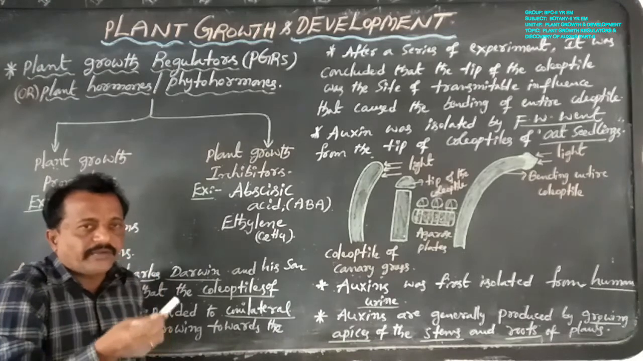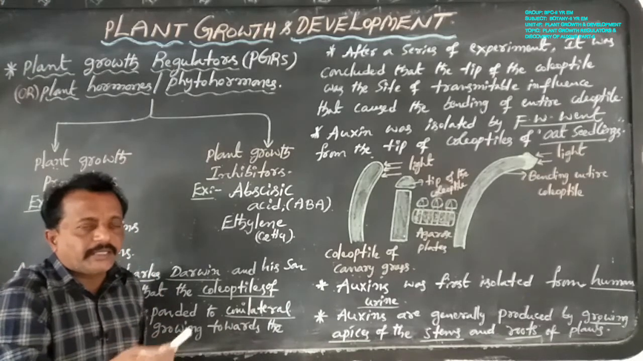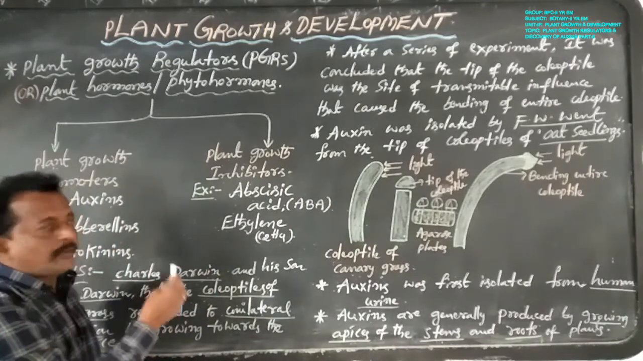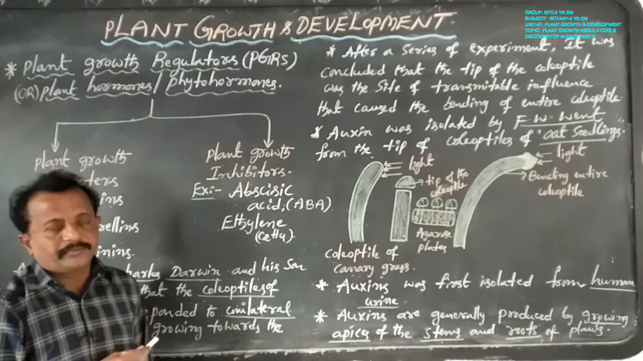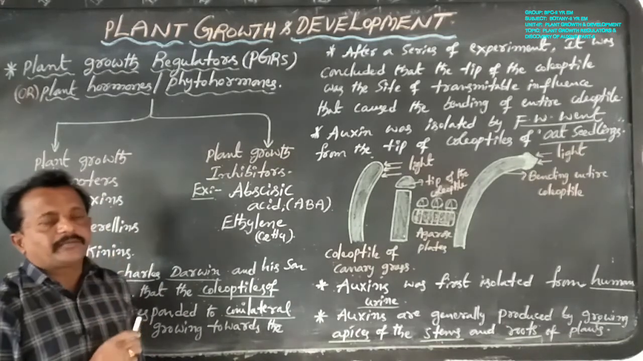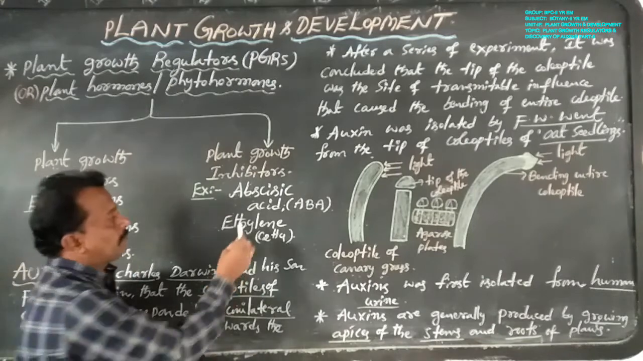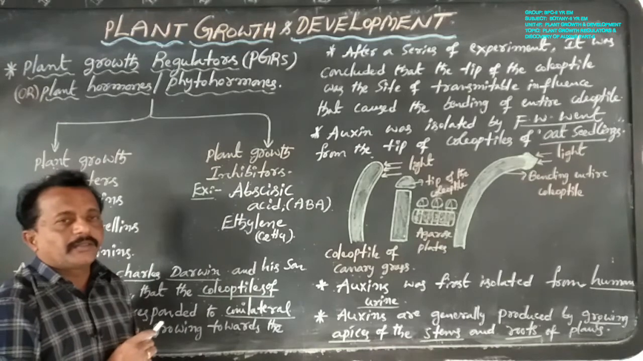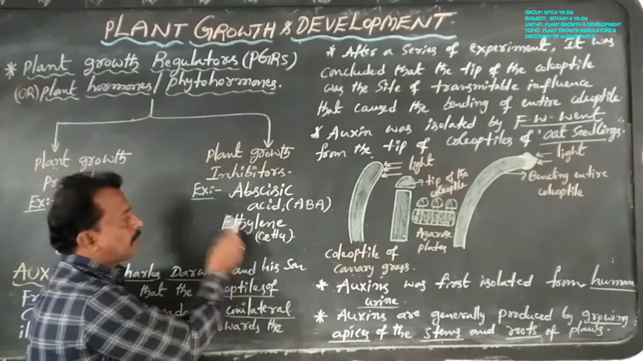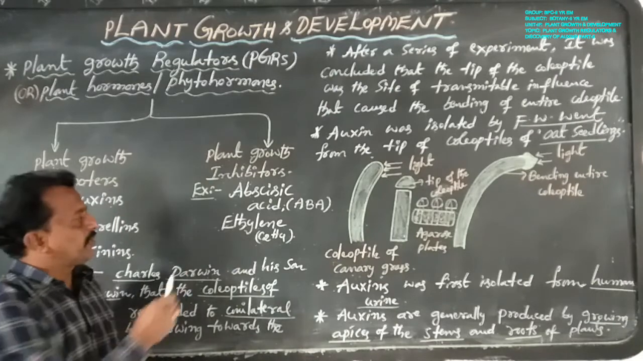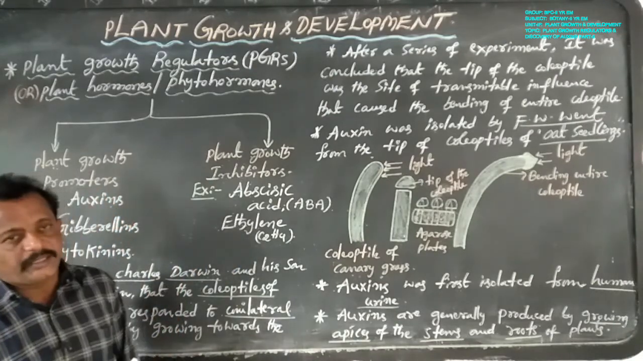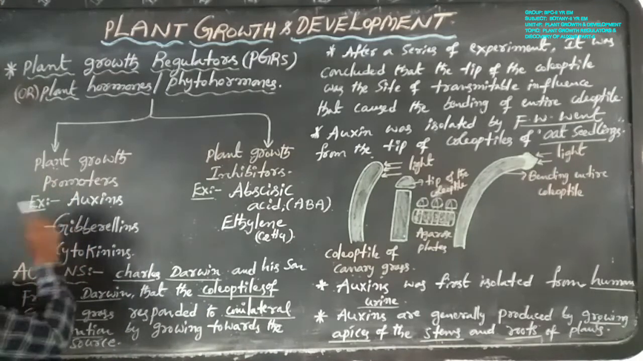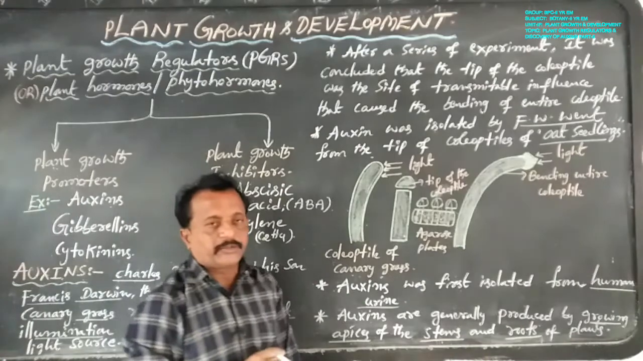Ethylene, the gaseous hormone, acts as both promoter and inhibitor, but it largely inhibits plant growth activities. Okay, now next, coming to what functions plant growth promoters perform.